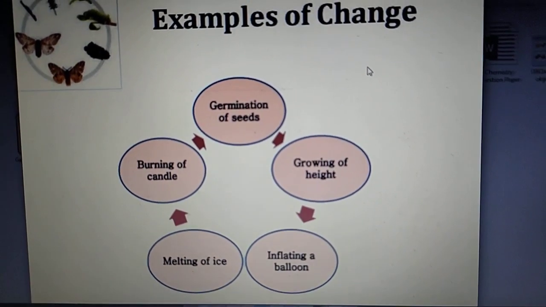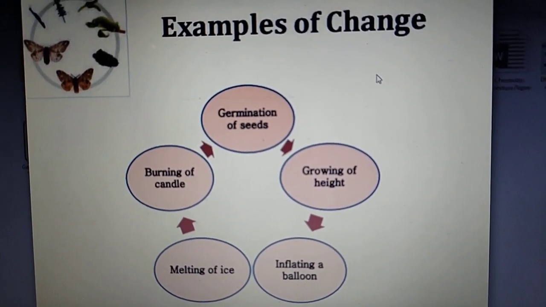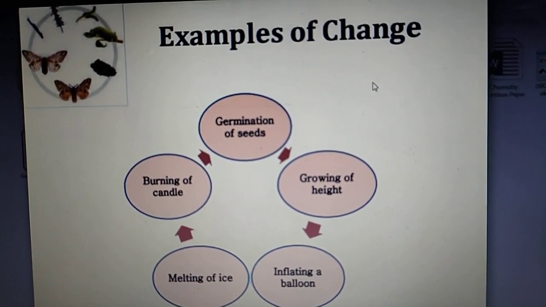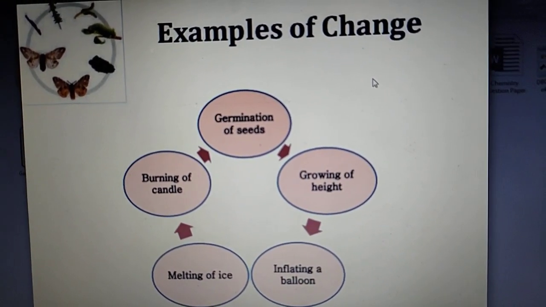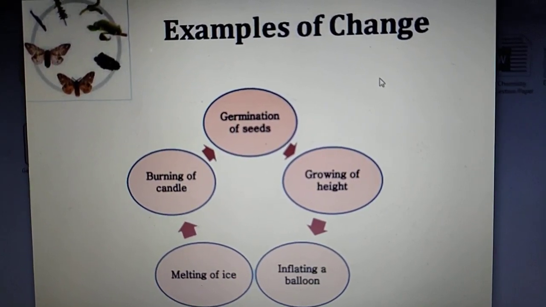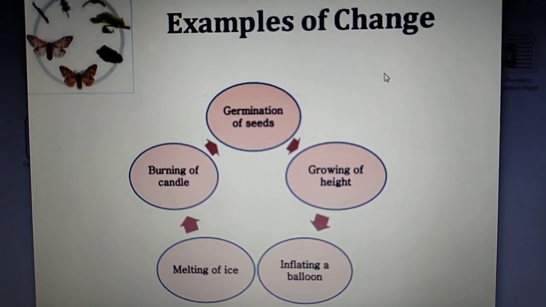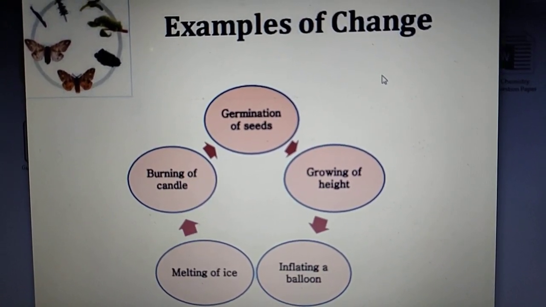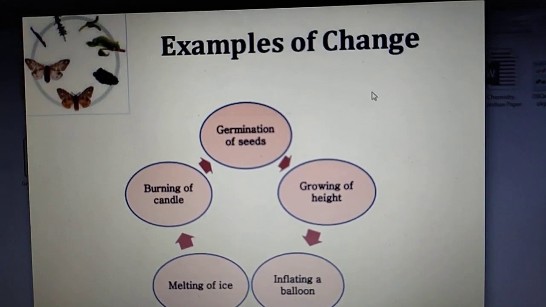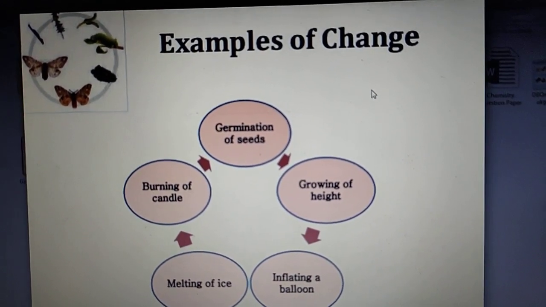These changes become noticeable due to one or more of the following changes. If a substance changes its position, shape or size, then it gets easily noticeable. If it changes its physical state or composition or color, temperature or structure, so there is always a cause for a change. In this chapter we'll learn about such types of changes and how they are caused.